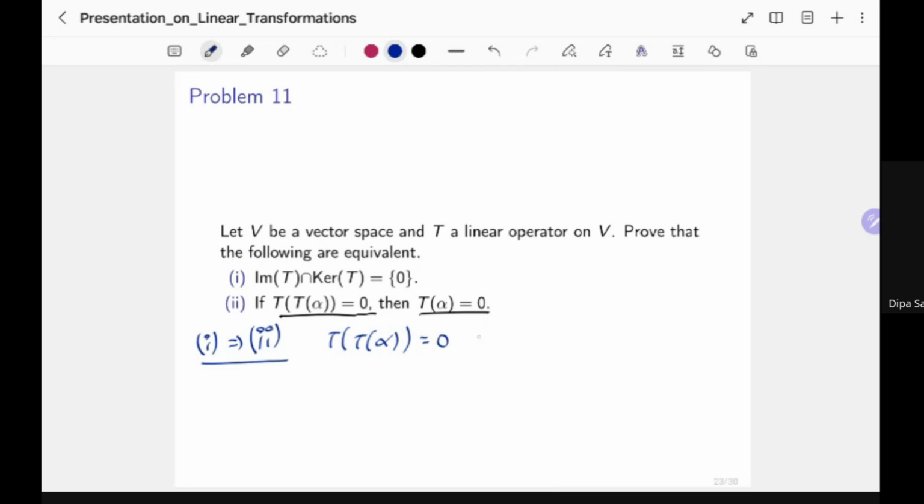But what does that really mean? That means T of alpha is in the kernel of T, since T of T of alpha is equal to 0. But T of alpha is also in the image because this is an image of alpha under T.